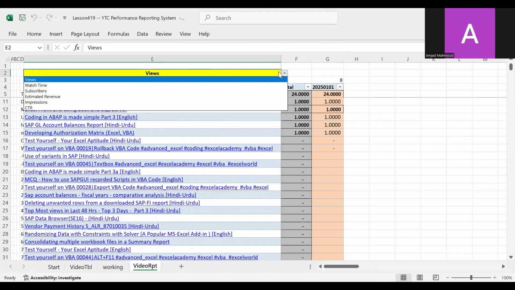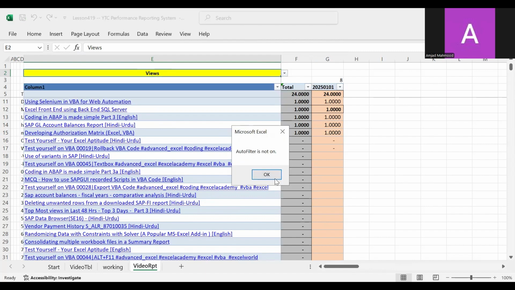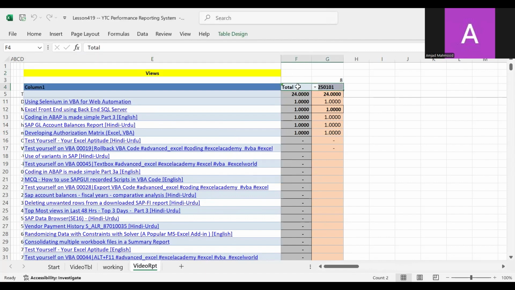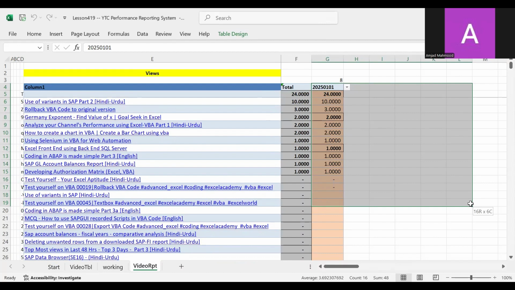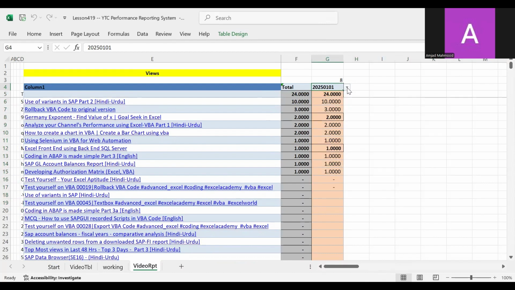And if you want to see the views summary, okay, so it makes all the necessary formulas available, and you have a lookup formula in this, and you have a sum formula. And this range is flexible, means you can have as many days of analytics as you want, depending upon how much data you have uploaded.